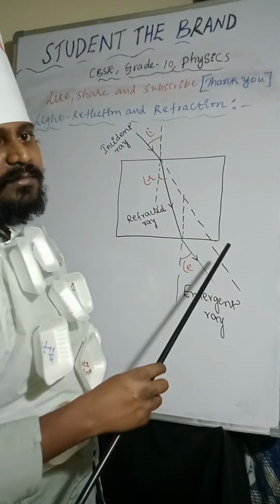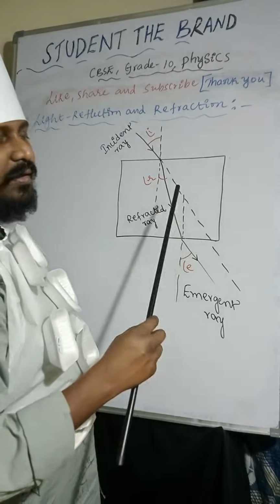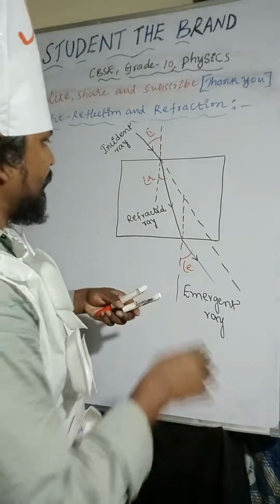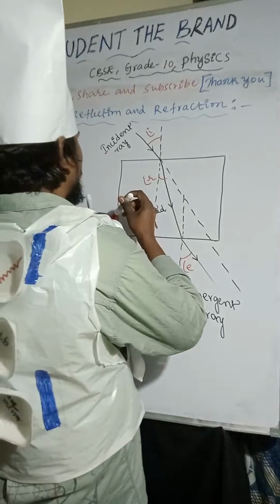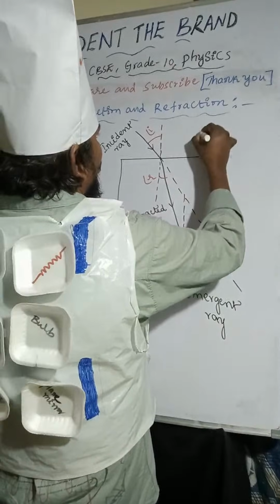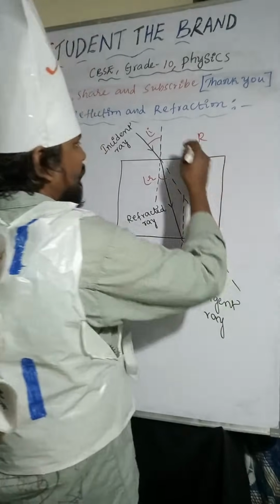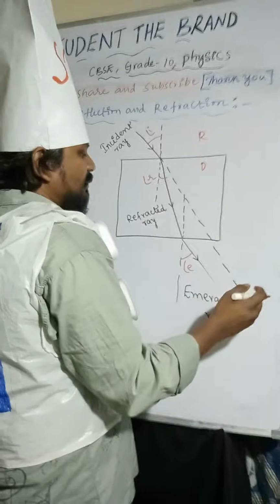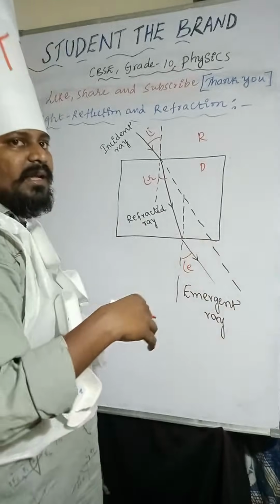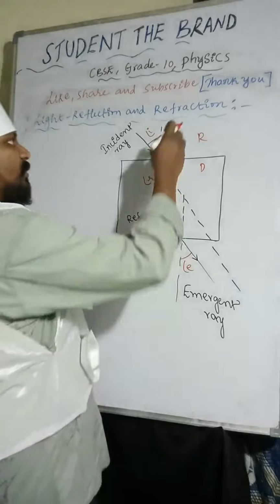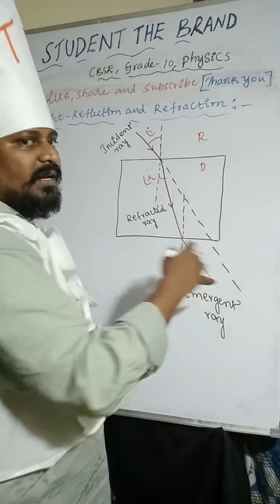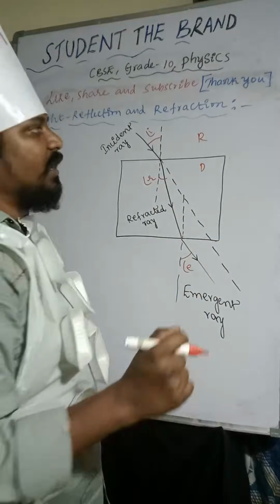When the light ray is moving from rarer to denser, it bends towards the normal line. If it is moving from denser to rarer, it moves away from the normal line.